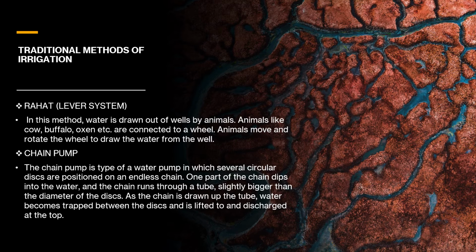The chain pump. This is a very smart technique. The chain pump is a type of water pump in which several circular discs are positioned on an endless chain. One part of the chain dips into the water and the chain runs through a tube, slightly bigger than the diameter of the disc. As the chain is drawn up the tube, water becomes trapped within the disc, lifted, and discharged at the top. So, if you think a circle has around 7 discs, then each of the 7 will fill and again refill.